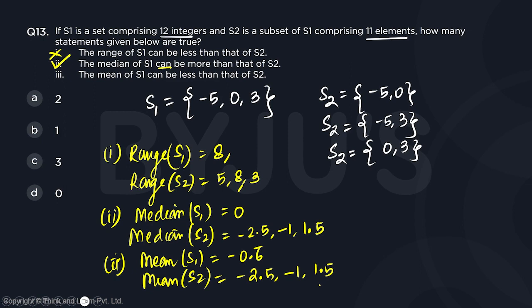So coincidentally here mean and median are the same because we have only 2 numbers. It says the mean of S1 can be less than that of S2. Yes, it is less. So it is possible. So third is also true. Since 2 statements are true, we can say that the answer is going to be option A.